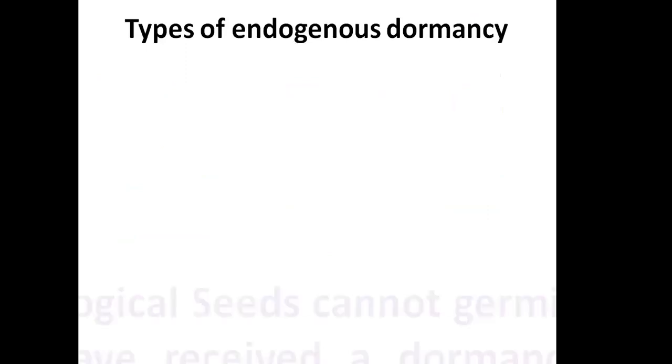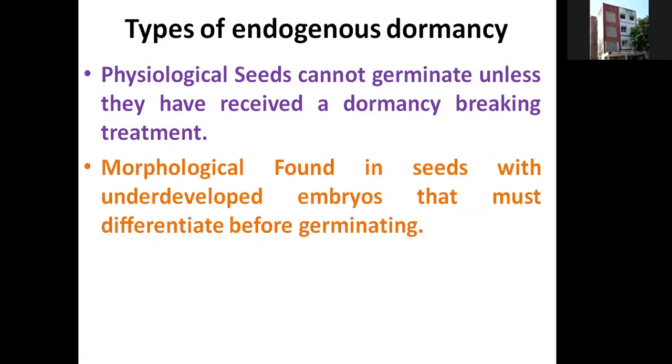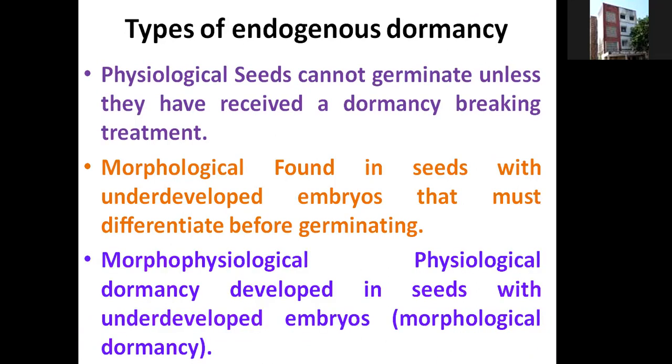Then types of endogenous dormancy. Physiological: seeds cannot germinate unless they have received a dormancy-breaking treatment. Means if there is any physiological factor behind the dormancy, we have to treat that factor, and only after that the seed will germinate. The morphological type is found in seeds with underdeveloped embryos that must differentiate before germination. Means if an underdeveloped embryo is there, that embryo has to be completely developed before seed germination, and only after that will the seeds germinate.